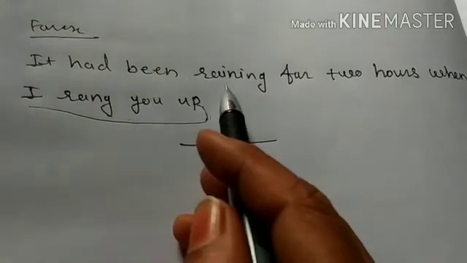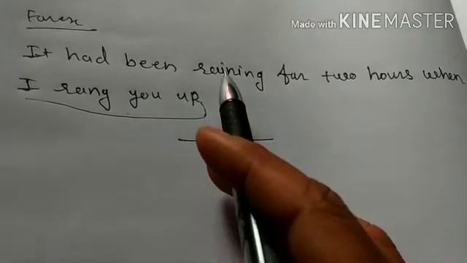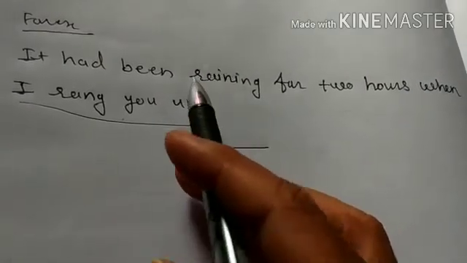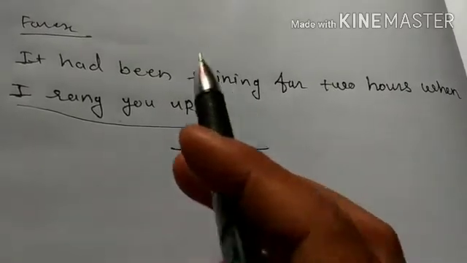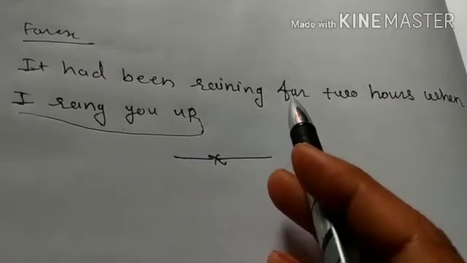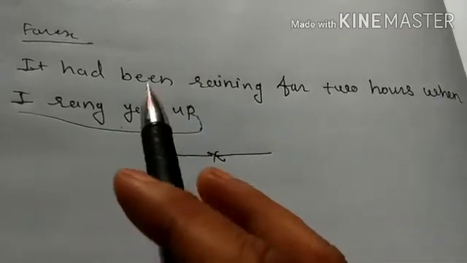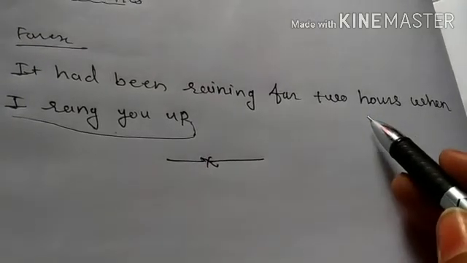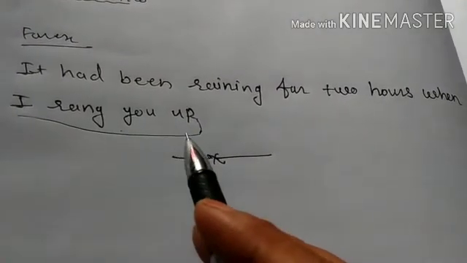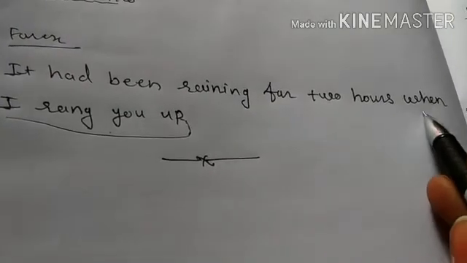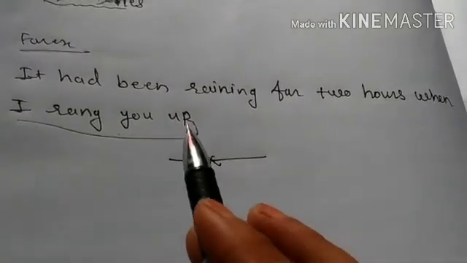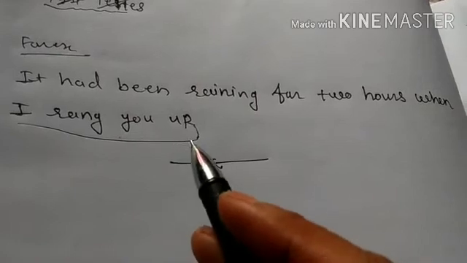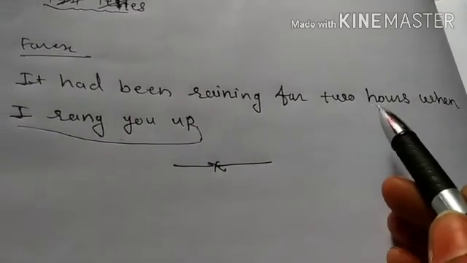It had been raining for 2 hours when I rang you up. Which action started in the past? Raining. The rain started in the past and it was going on in the past. It started at a particular time and it was going on for a particular time, 2 hours. When I rang you up, this action is also related to the past. Before I rang you up the rain had started, and when I rang you up, 2 hours were completed.